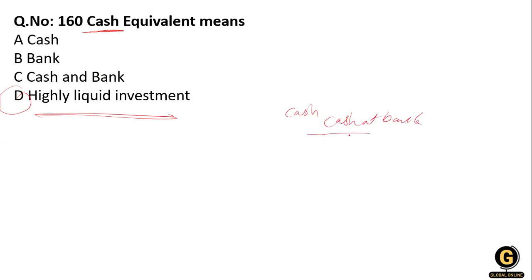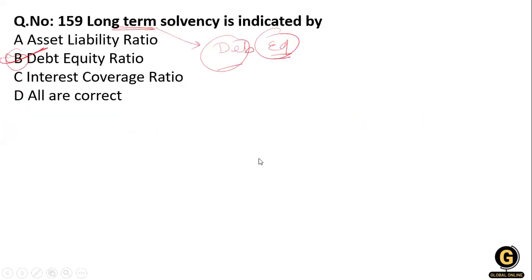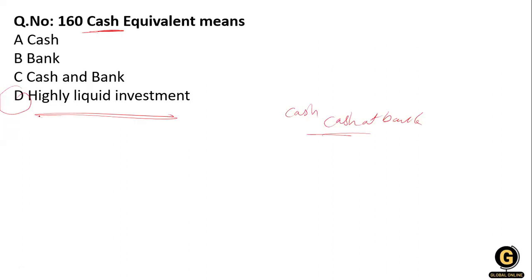These kinds of assets can be liquidated quickly, and these are highly liquid investments. So option number D is right over here.